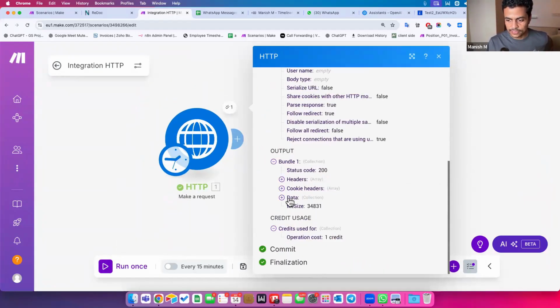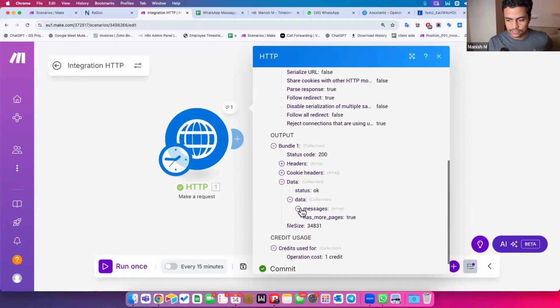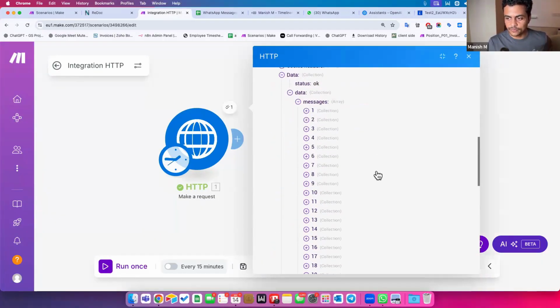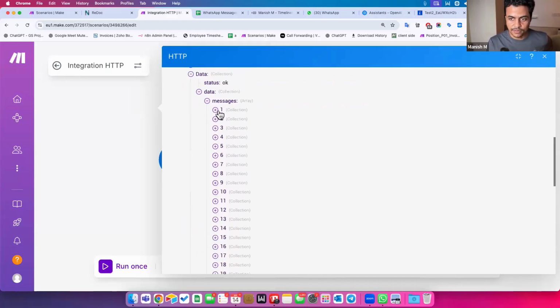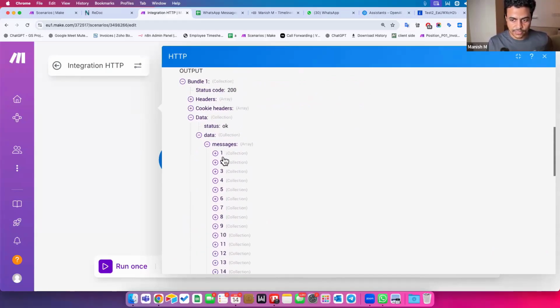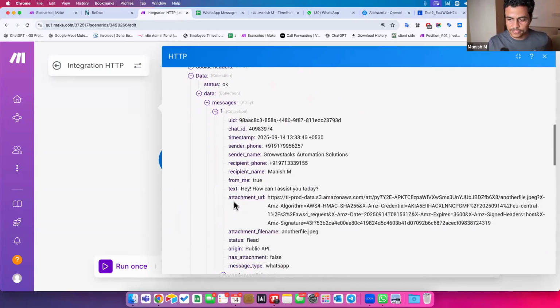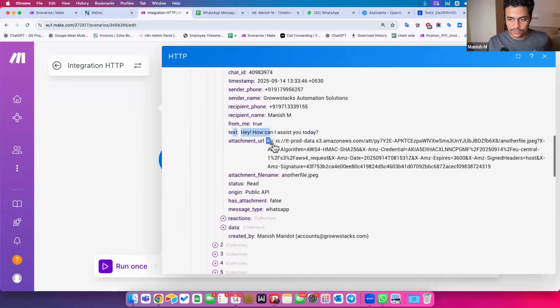And this time, if you go and check the data, see how well structured it comes. It says there are plenty of messages from this chat. By default, it can list 50 messages, but see here, status 200, data is okay, everything. And here are all the messages that are supposed to come. Text was the last message sent by this particular system to me with that image, if you remember.